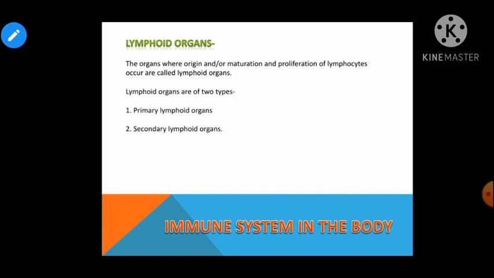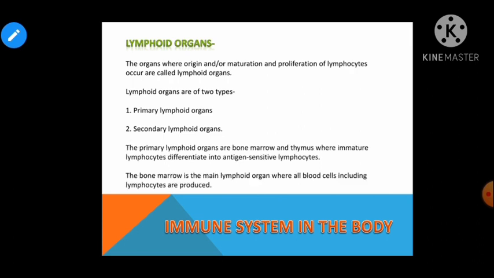Children, talking about the lymphoid organs, there are two types: primary lymphoid organs and secondary lymphoid organs. When we talk about the primary lymphoid organs, in primary lymphoid organs immature lymphocytes differentiate into mature, antigen-sensitive lymphocytes, and after maturation, the lymphocytes migrate to the secondary lymphoid organs, right? And these are of two types, bone marrow and thymus.